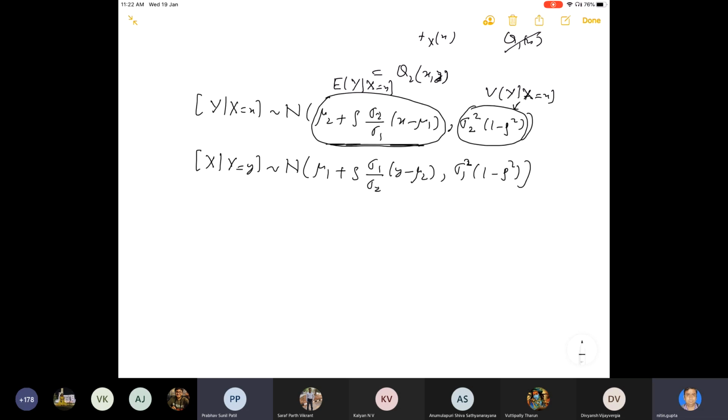Then you assume that they follow a bivariate normal distribution and you do the analysis accordingly. Now we want the expected value of y given x is equal to x, which is mu2 plus rho sigma 2 by sigma 1 times x minus mu1. Now what is the expected value of xy given x is equal to x? Just multiply with x, because x is equal to small x.